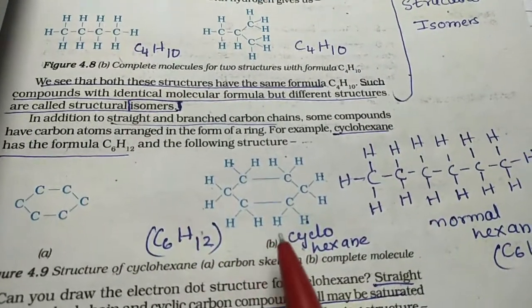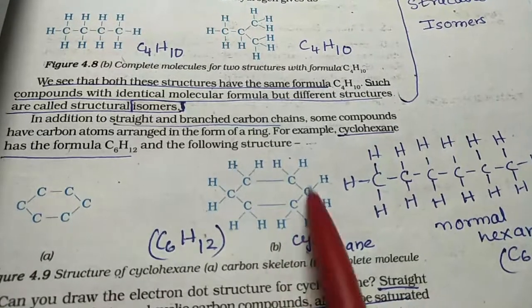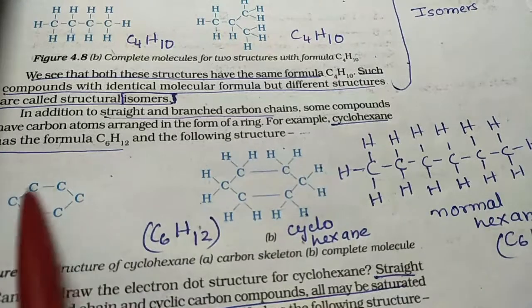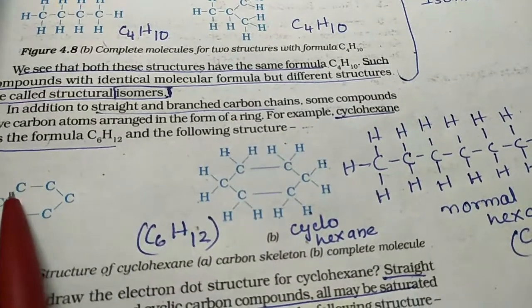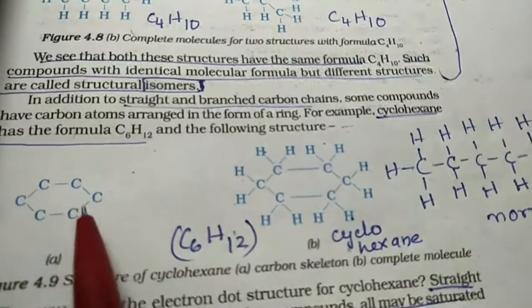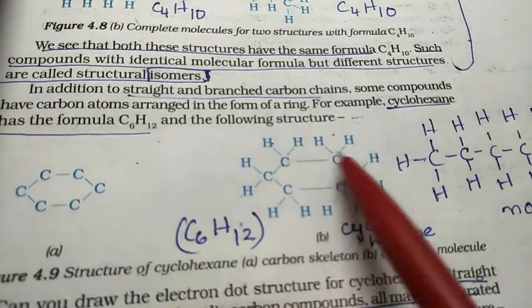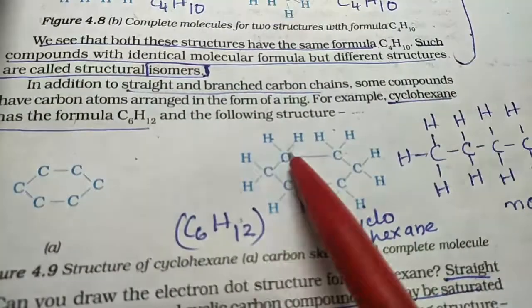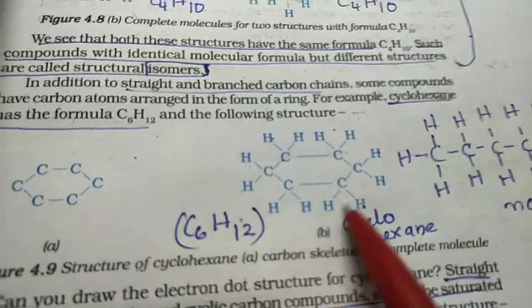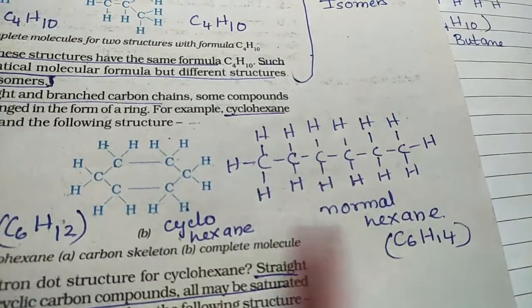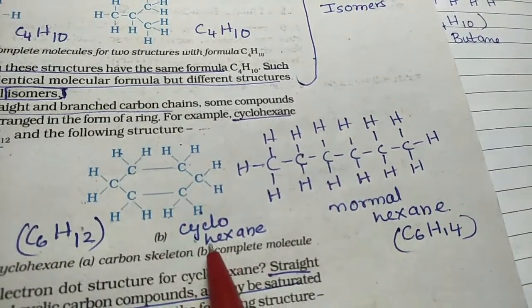Now there are 2 compounds, that is cyclic compounds. Now you can see this carbon is in the form of a cycle, a continuous ring. Then you have to fill the hydrogen. Here this C is connected to these 2 C's, so we need 2 hydrogens. So here also 2 hydrogens, 2 hydrogens, so it becomes C6H12. Now if you see normal hexane, because there are 6 carbon atoms, it is hexane.